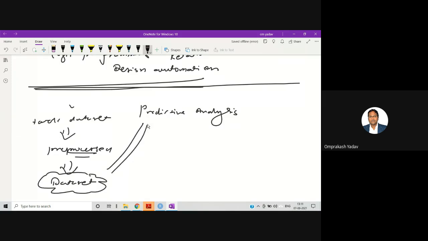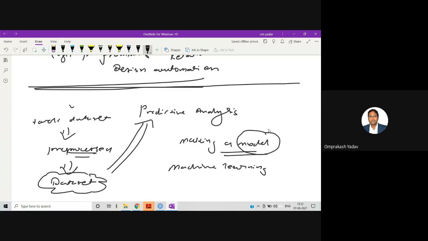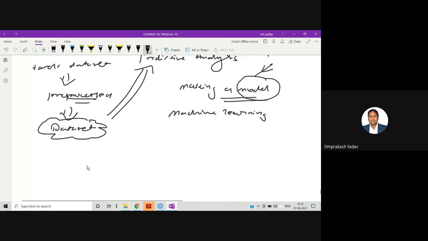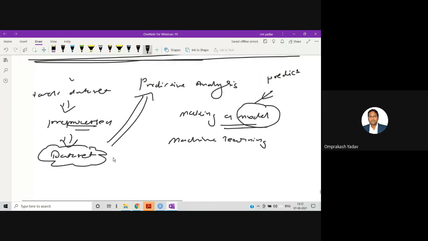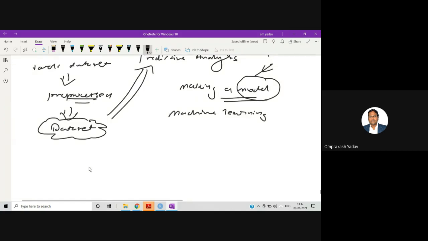This is called predictive analysis, where we will be making a model. It is also called a machine learning model, right? Here we will be making one model which is going to predict. So, to explain it to all of you in a proper way, I have made this concept in a very easy manner. I have taken a very simple thing in the data set.